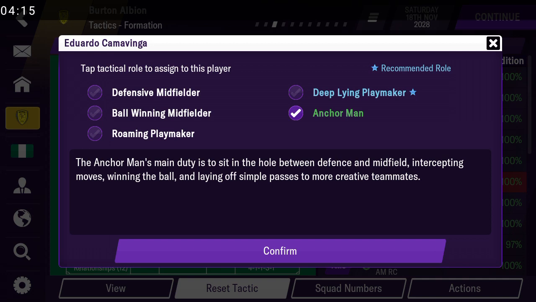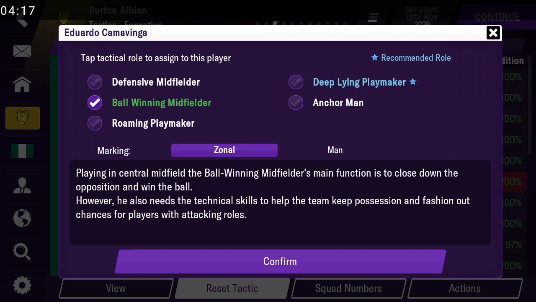So yeah, the other role is the ball winning midfielder. The number one example here is Kante. Kante is like the number one example, the best I can think of. So what do they do? They close down opposition, win balls. He also needs technical skills to help the team keep possession, fashion out chances for players in an attacking role. Someone like Kante, that's what he does. He wins the ball, supports the team in attack. So especially Kante on that side, honestly. So we have Kante for ball winning.